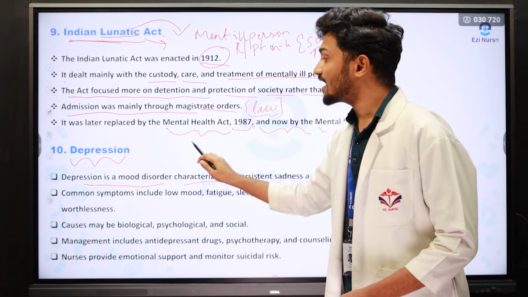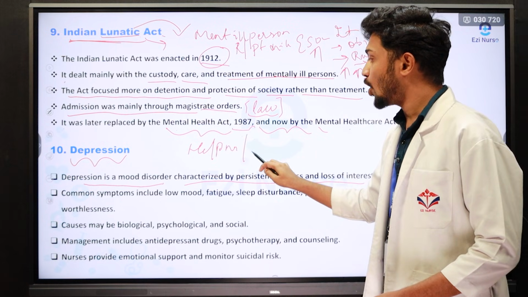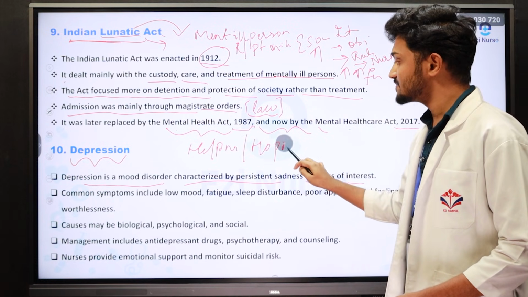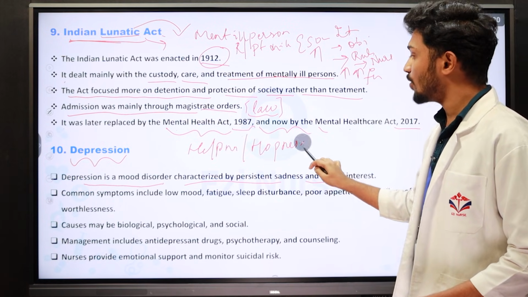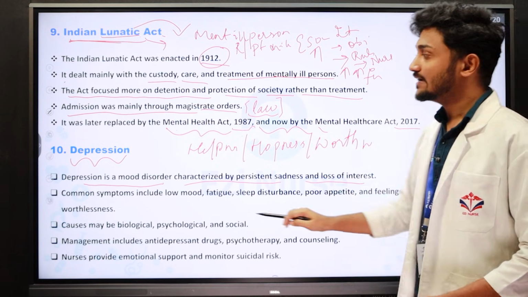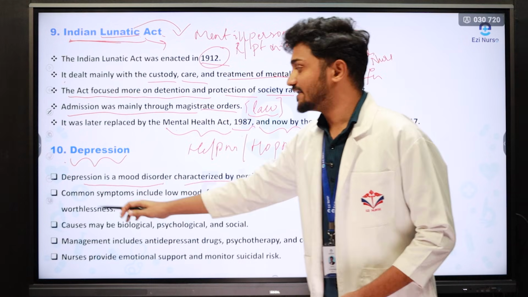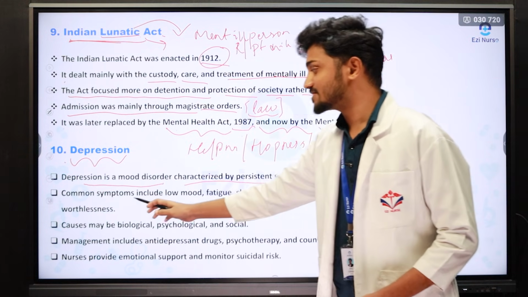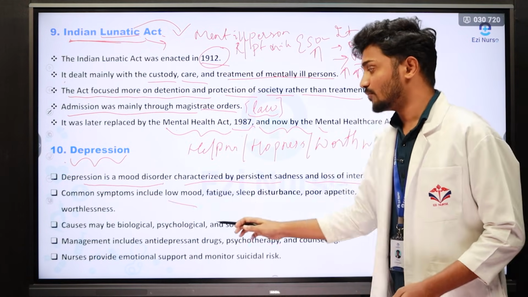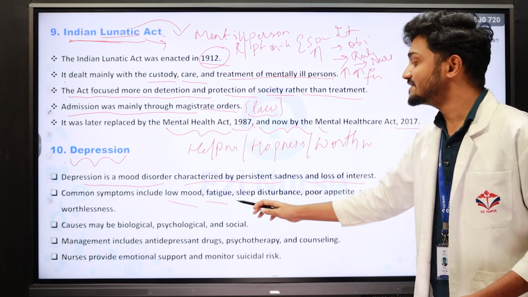The signs and symptoms are helplessness, hopelessness and worthlessness. Here, depression is a very important cause for suicidal thoughts. The next point is, common symptoms include low mood, fatigue, restlessness and sleeping disturbance.